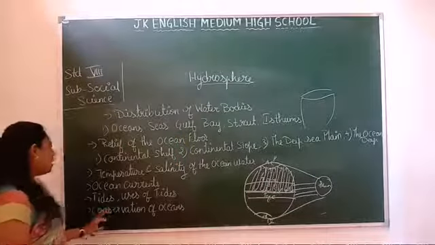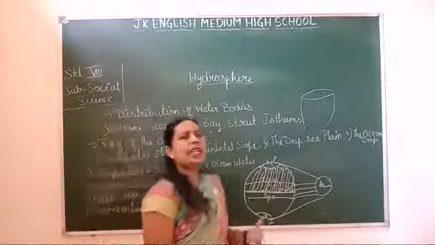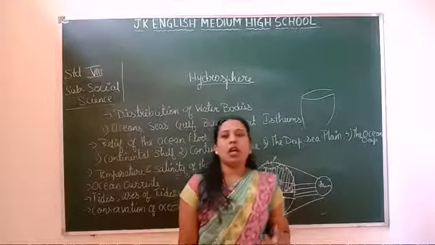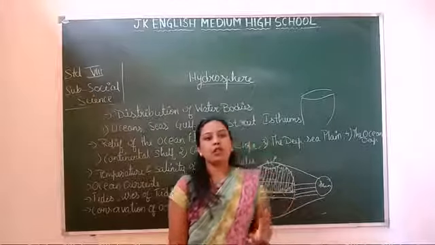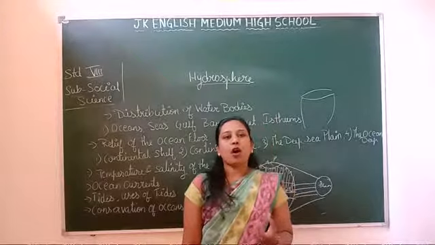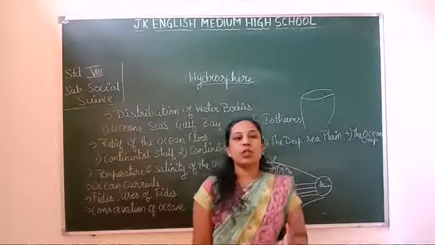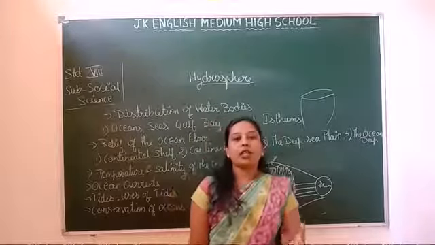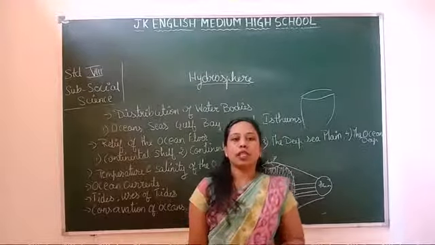So the next one is the currents of the Indian Ocean. Here the North Indian Ocean currents change their direction seasonally, following the monsoons. During the southwest monsoon, the currents flow in the southwest to northeast direction.